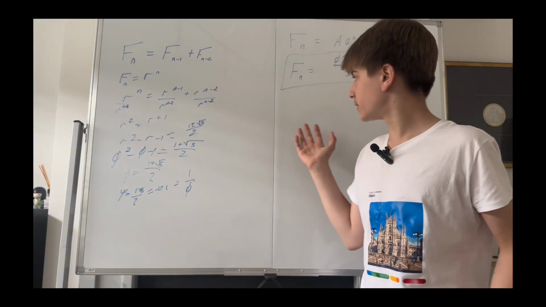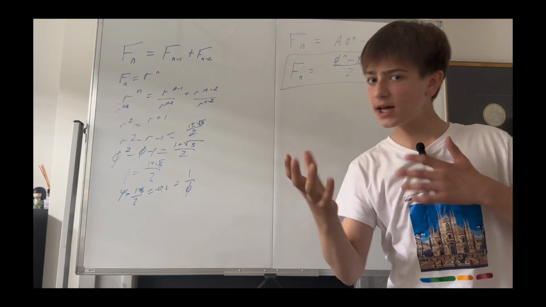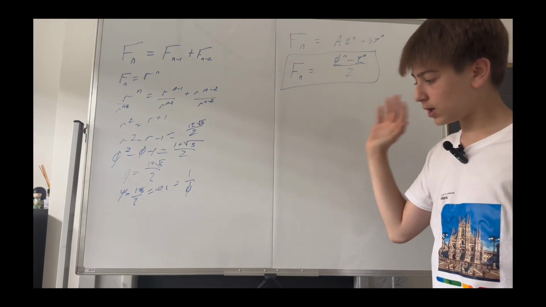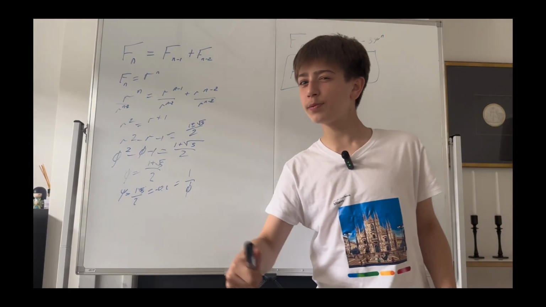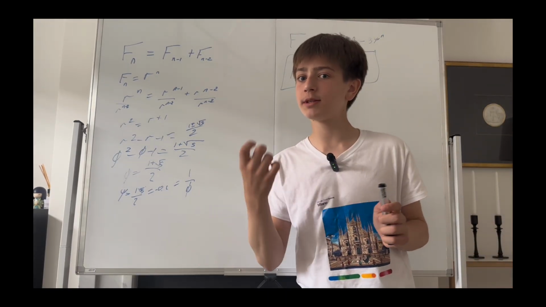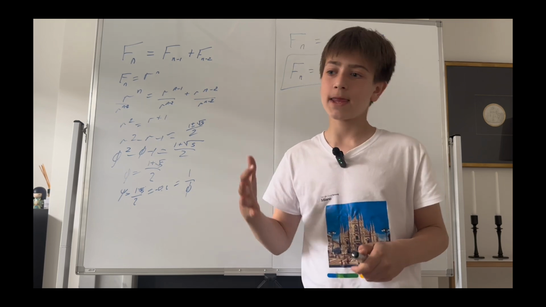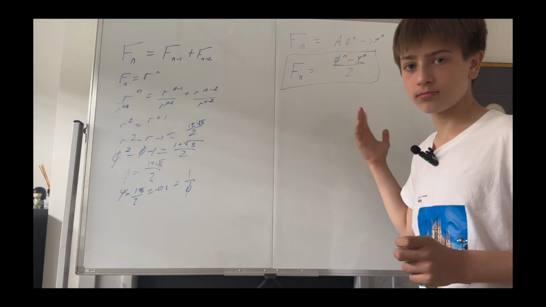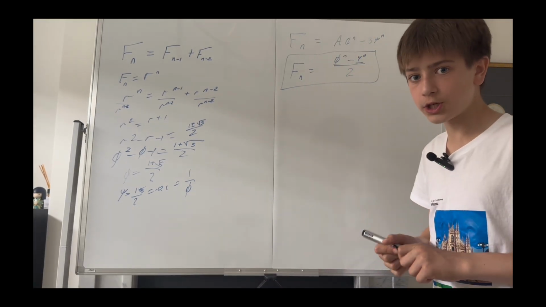Now, we have just proved that the DNA of the Fibonacci sequence is the golden ratio. But how do we prove that the ratio between two Fibonacci numbers, as we get higher and higher Fibonacci numbers, approaches the golden ratio?